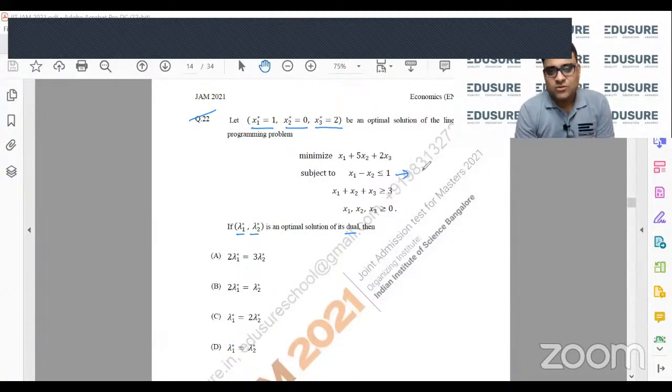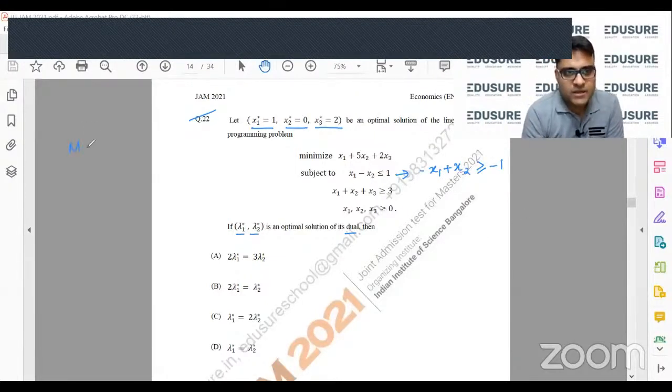ठीक है, तो इसको हम लोग ऐसे लिखेंगे क्योंकि ये minimize है. Ensure that all the constraints are greater than equal to. So this will be minus x1 plus x2 greater than equal to minus 1. तो ये problem का dual will be basically maximize. ये minimize था तो वो maximize हो जाएगा. यहाँ पर है minus 1 and 3.